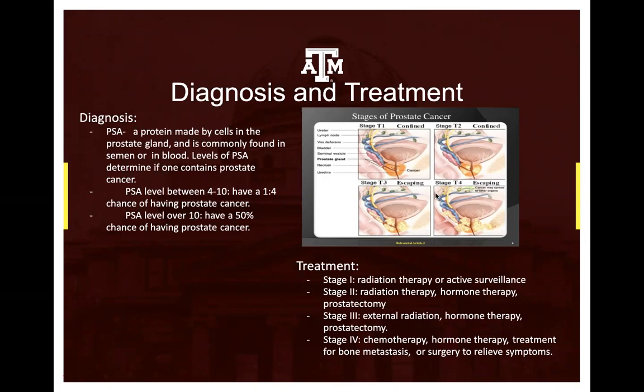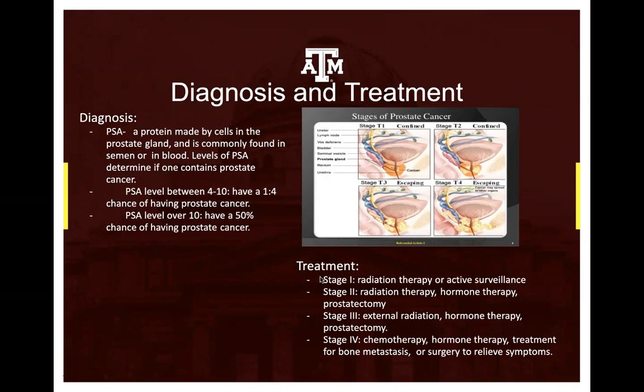If a male is diagnosed with a PSA level over 10, many will either have a digital rectal exam to see if they can actually feel the cancer in the prostate, or a doctor will do rectal biopsies to take samples of the prostate to see if it has cancer cells in it.